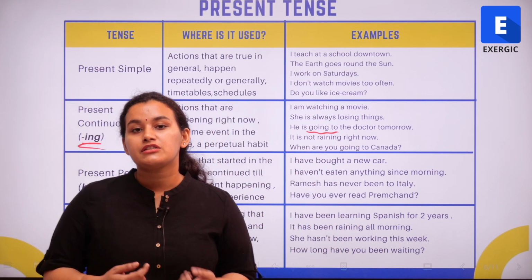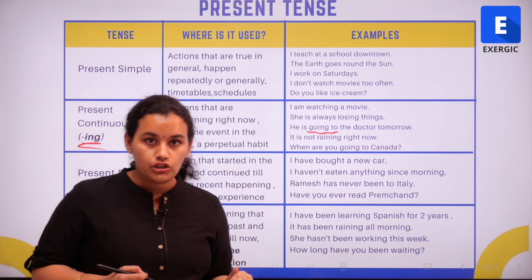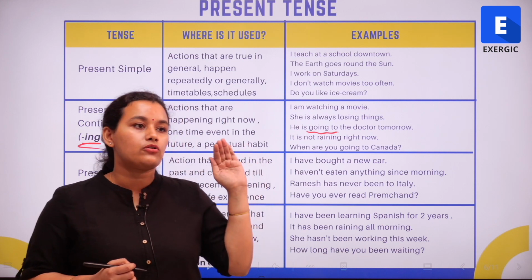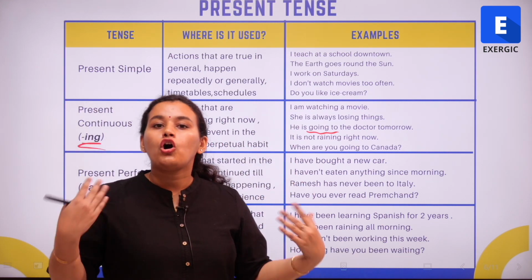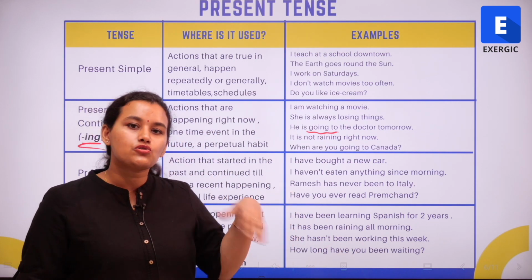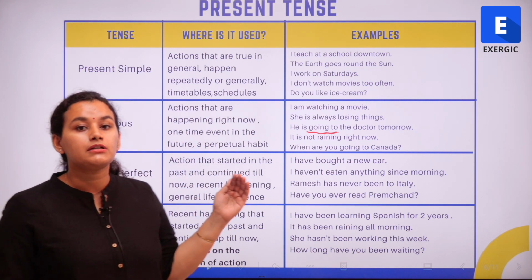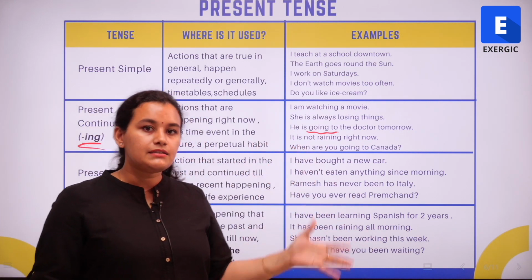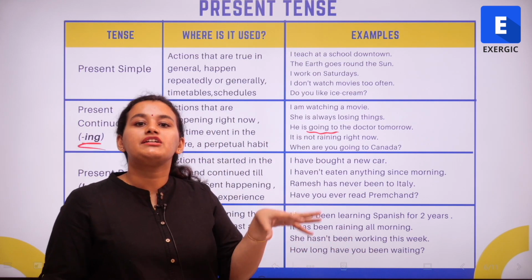Another situation in which the present continuous tense is used is when we are talking about the nature of a particular person, or a particular habit. For example, she is always losing things. So I'm referring to this habit of hers that she is always losing things, and I'm using the present continuous tense for it. It doesn't mean that she is losing something right now, but it's something that she does in general.